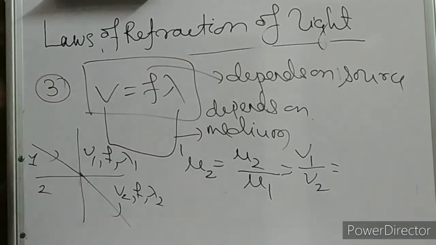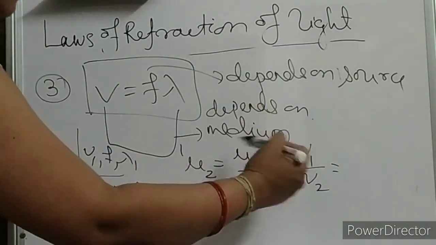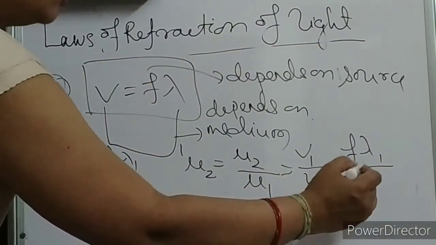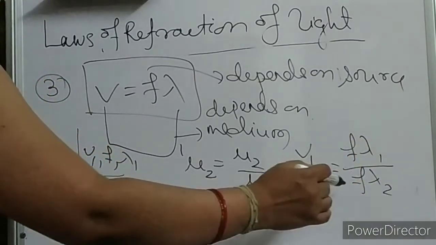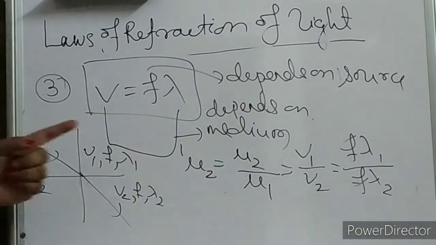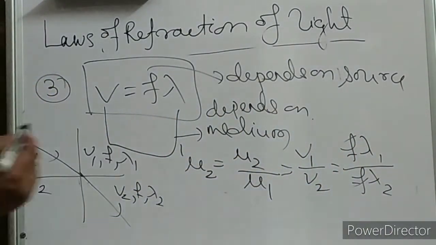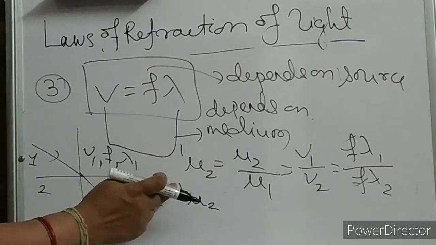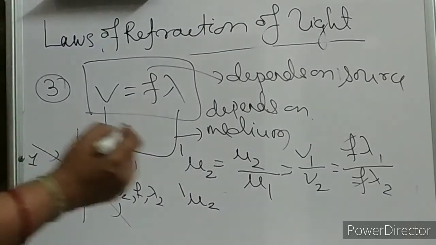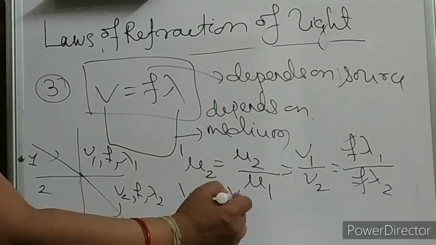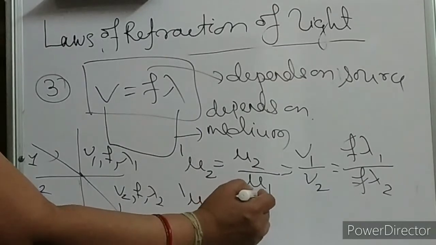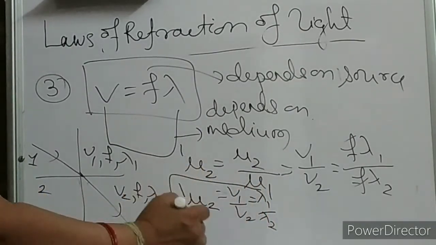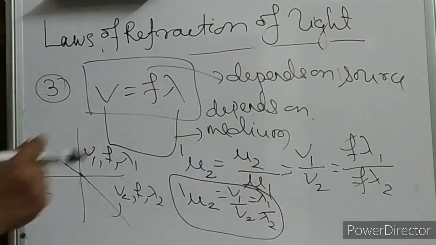V is equal to F lambda, so I can put these values. For V1 it will be F lambda 1. For V2 it will be F lambda 2. F and F get cancelled. So you will write the refractive index of the second medium with respect to the first medium is equal to V1 by V2 is equal to lambda 1 by lambda 2. See the relation now.